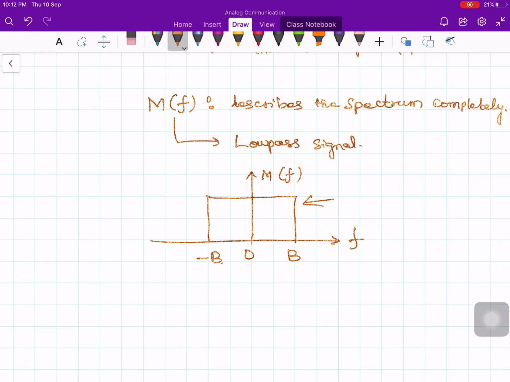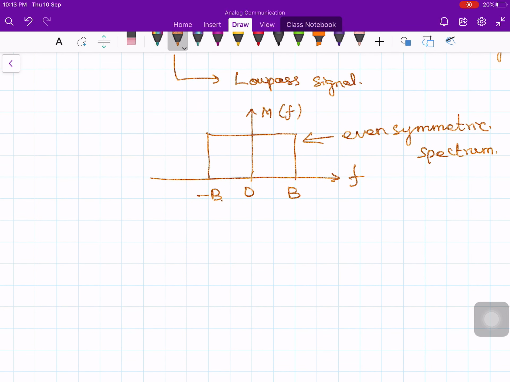It is an arbitrary wave shape; they may have any shape. Of course, if the signal is real, then it will have an even symmetric spectrum. Recall from your Fourier transform: whenever the signal x of t is real, its Fourier transform is even, an even symmetric spectrum.